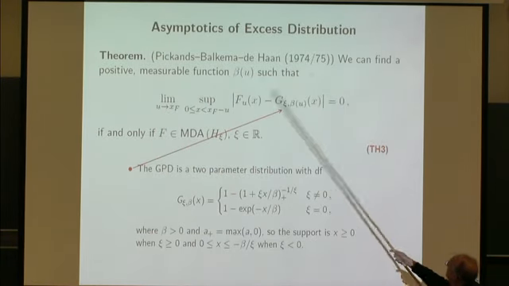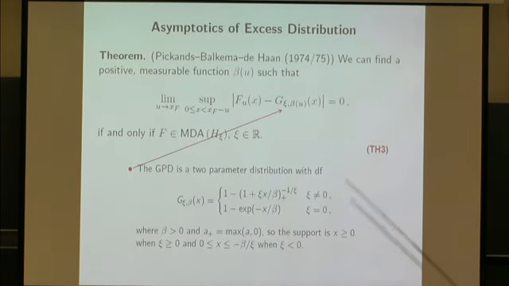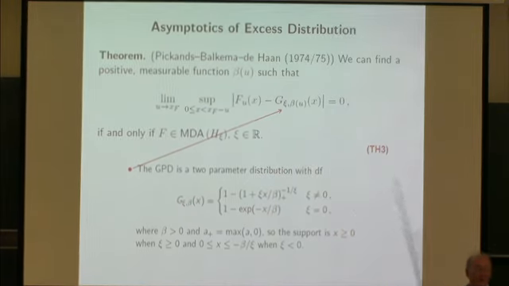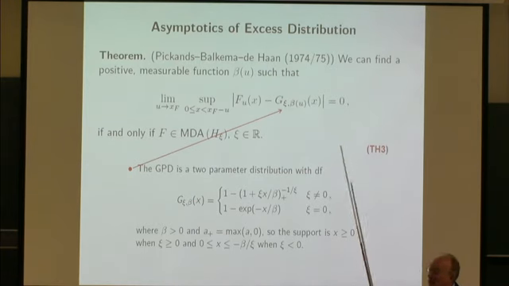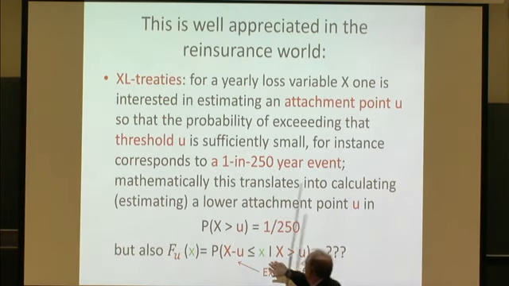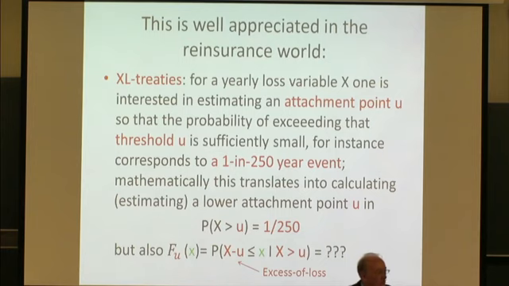This is by Pickands, and independently Balkema-de Haan, in 74, 75. You see, here's my F U. So I'm interested, is there a canonical model out there for this high excess distribution, for large U? And let me say U moves to infinity.